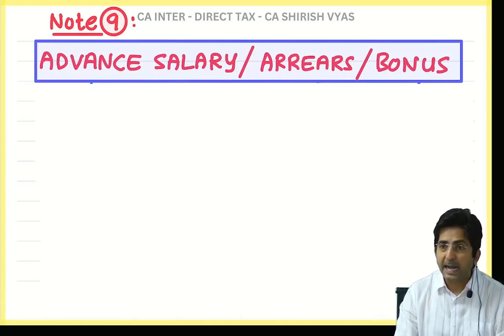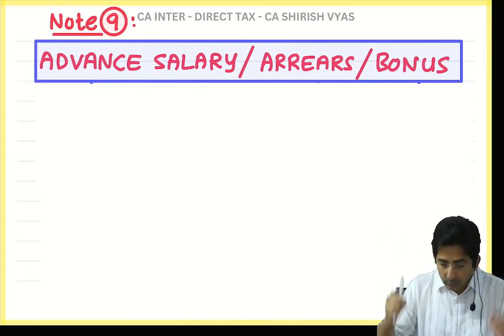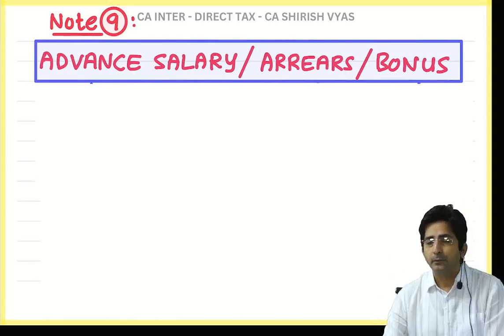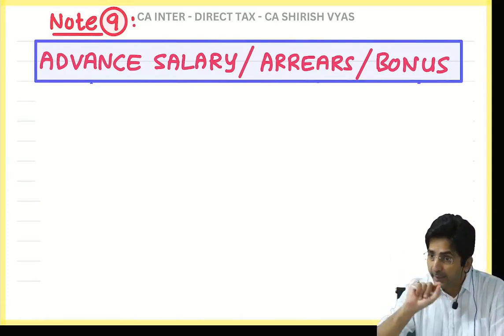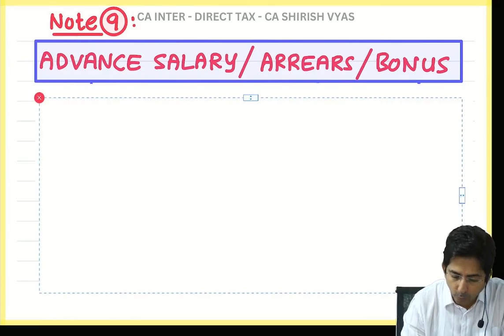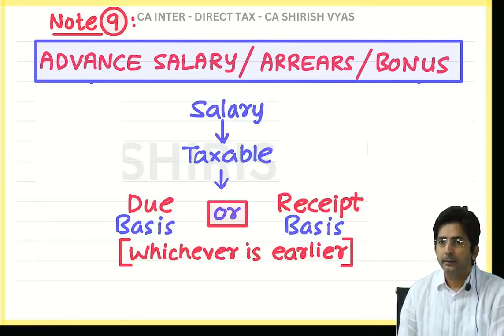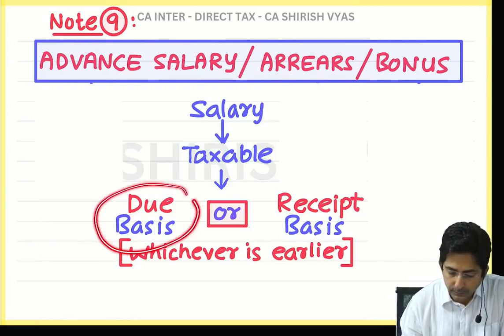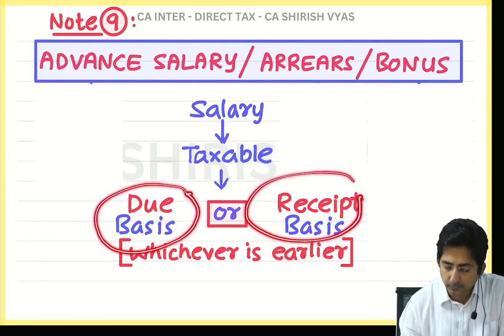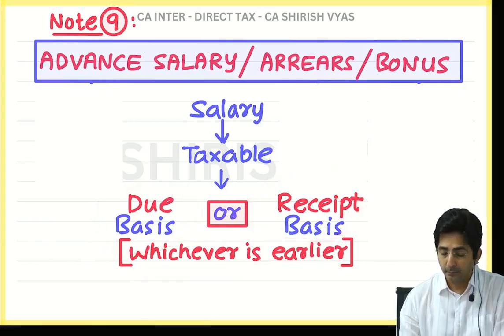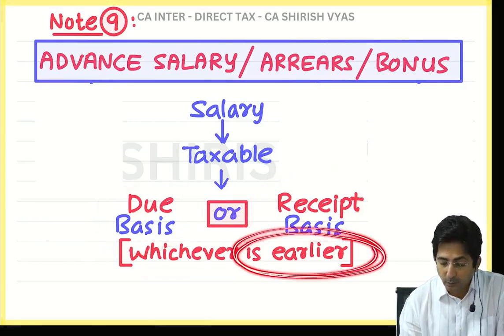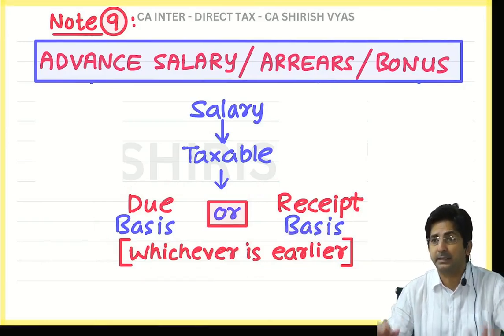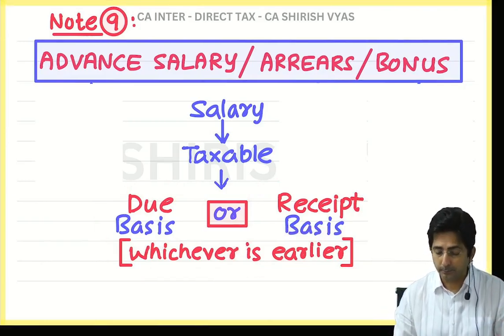So should the tax come next year or this year only because you received it? See, for this, the law is very clear. In the income tax law, what they have written, read: salary will be taxable either on due basis or receipt basis, whichever is earlier. You know why whichever is earlier? Because government wants the tax as early as possible.